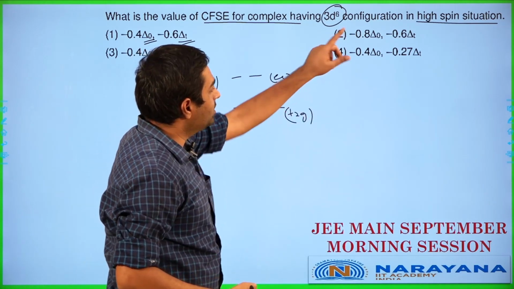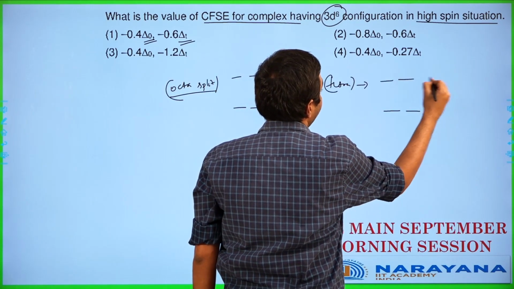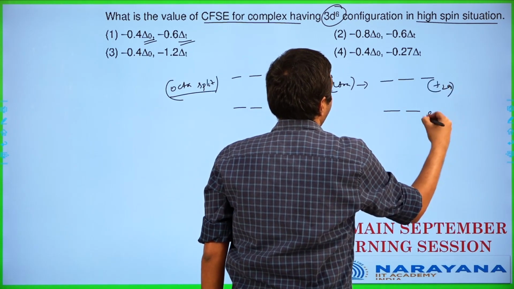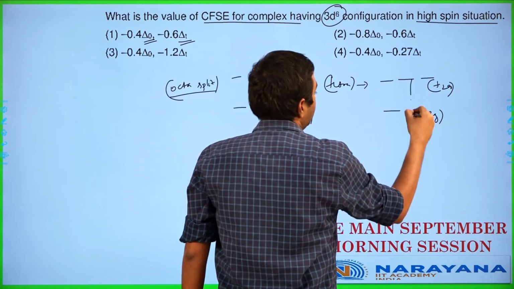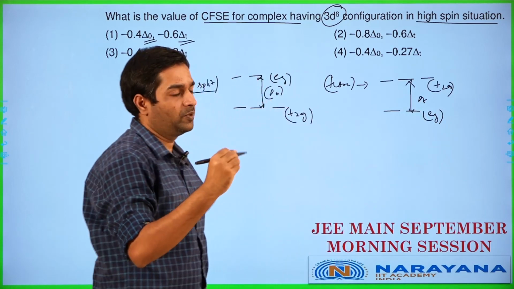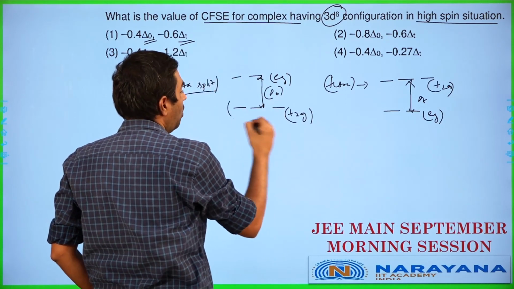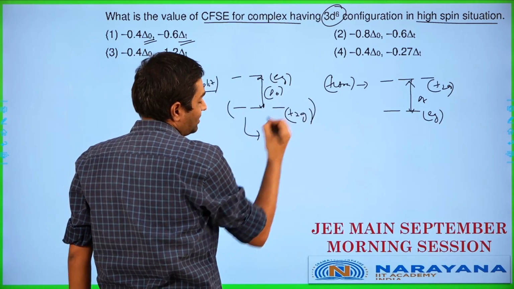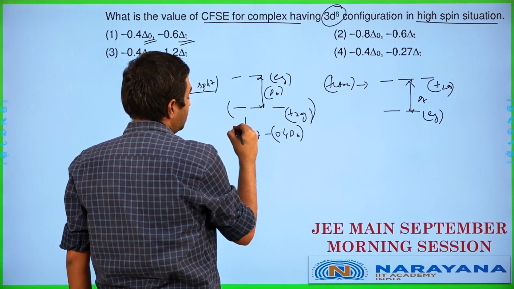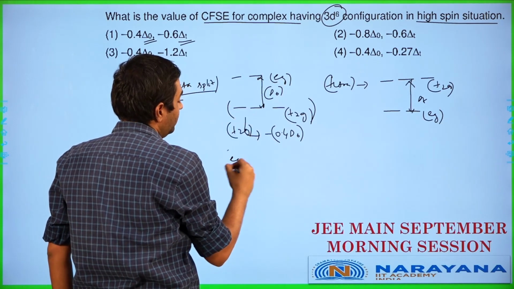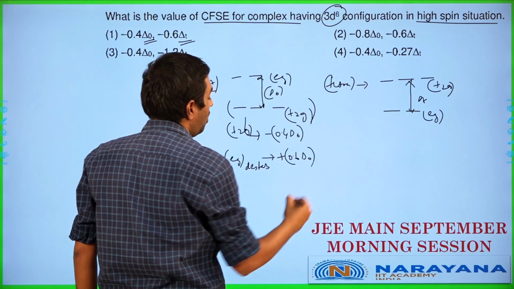Whereas when I'm considering the tetrahedral split, we'll end up having EG at the lower level and the T2G at the higher level. And the difference in terms of energy is going to be called delta octahedral. This difference is going to be referred to as delta tetrahedral in this particular case. So we have delta octahedral and delta tetrahedral applicable. Now let's have a look at how each one is going to be stabilized. The T2G electrons are stabilized by a minus 0.4 times delta octahedral value, whereas the EG gets destabilized by a plus 0.6 times delta octahedral value.